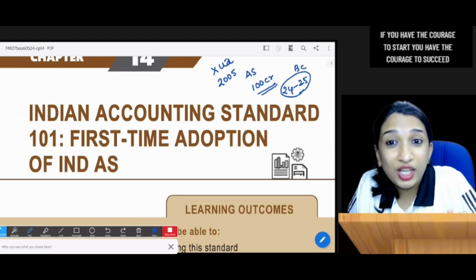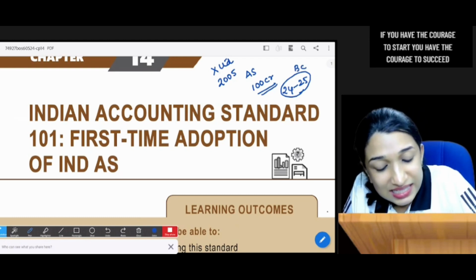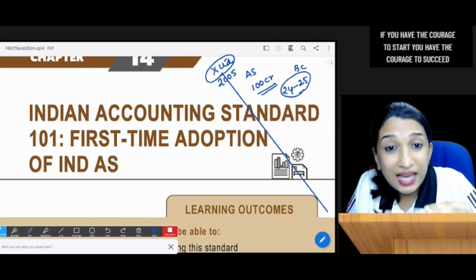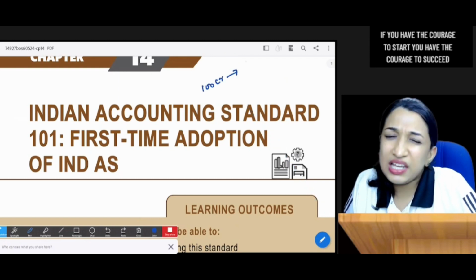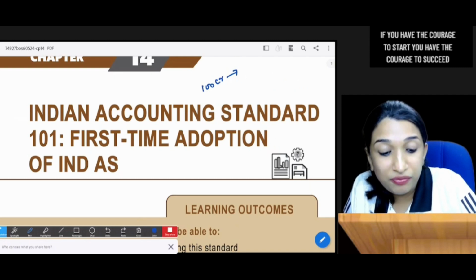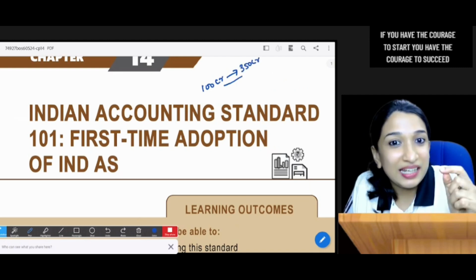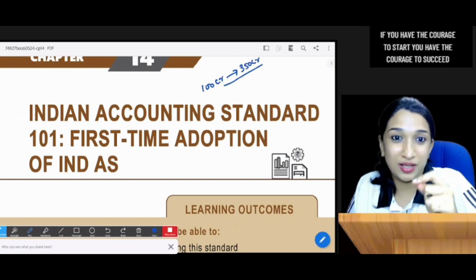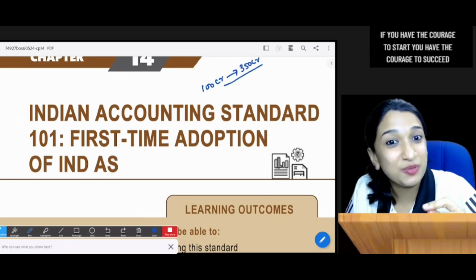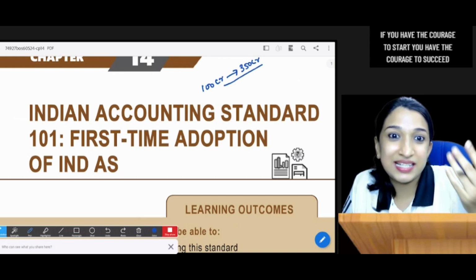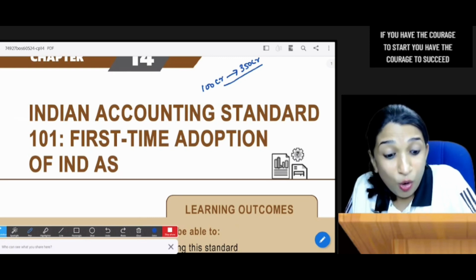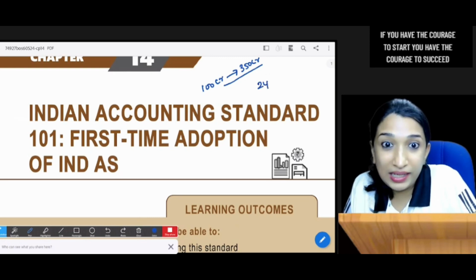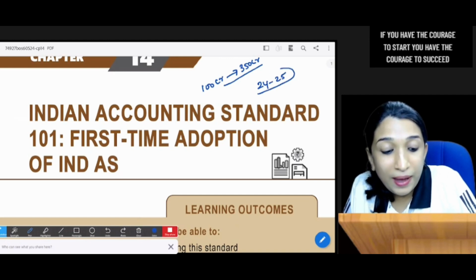As a result of the acquisition, X Limited's net worth has increased from 100 crores to, say, 350 crores. Now X Limited should prepare financial statements as per IND AS because it has exceeded that limit of 250 crores. Yes or no? Now during 24-25, they need to prepare financial statements as per IND AS.